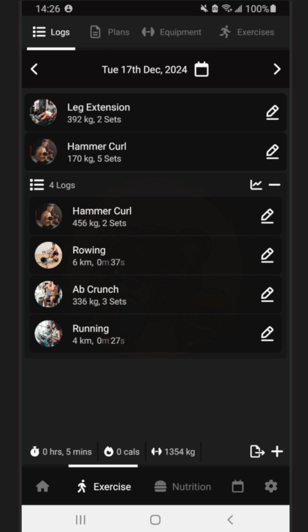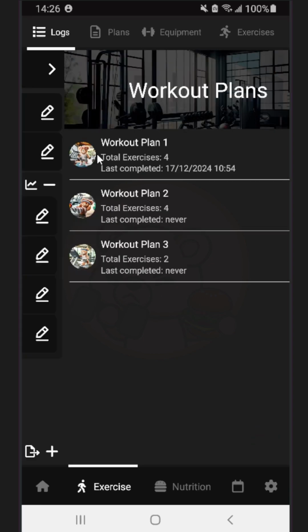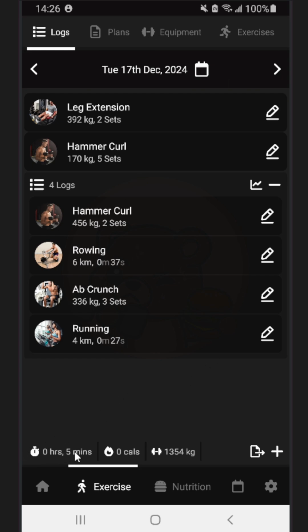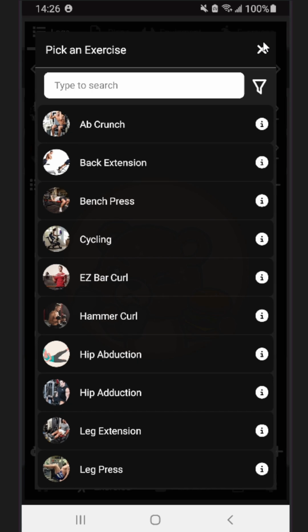Next, we've also updated this screen here. So most of the screens we had this kind of thing, which looks nice, but it takes up a lot of space and it doesn't look very professional. So on here, we've now put it down here instead, and you've got the add button next to it, so you can start a new exercise if you want to, just like before.